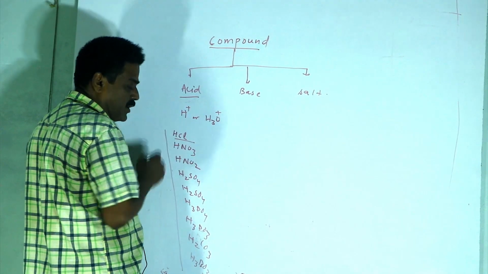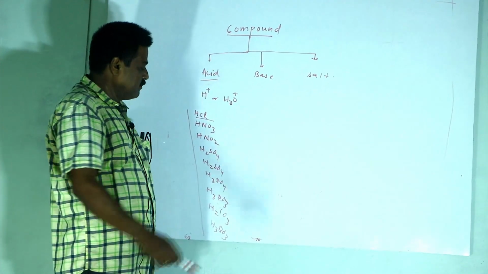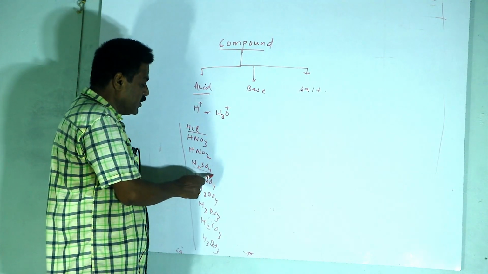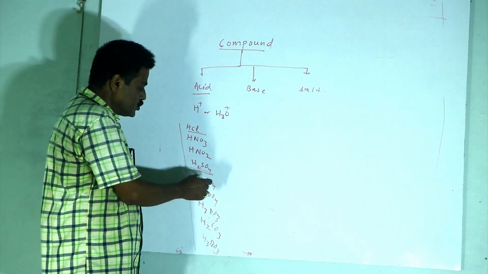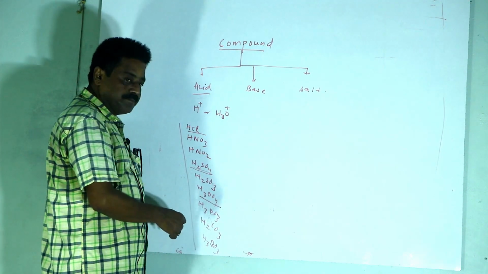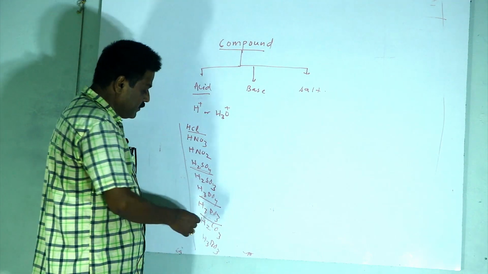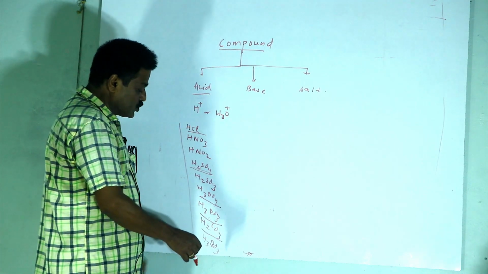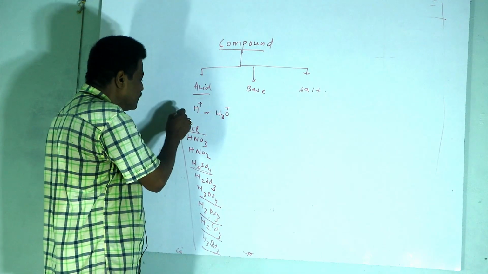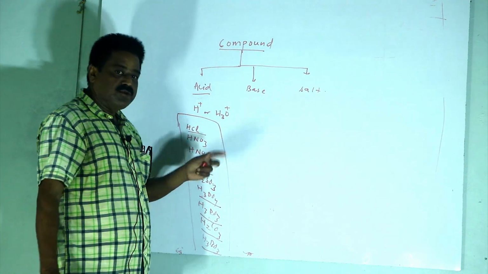This is hydrochloric acid, HCl. This is nitric acid, HNO3. This is nitrous acid, HNO2. Sulfuric acid, H2SO4. Sulfurous acid, H2SO3. Phosphoric acid, H3PO4. Phosphorous acid, H3PO3. Carbonic acid, H2CO3. Boric acid, H3BO3. Here the H plus ion can be released in water.